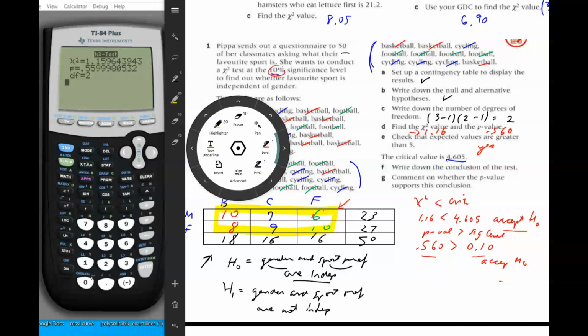The significance level of 10% is represented in a decimal as 0.10. 0.560 p-value is greater than the 0.10 significance level, so we accept the null hypothesis. It leads us to the same conclusion. Okay, so basically if the chi-squared value is small and the p-value is large, then we accept the null hypothesis.